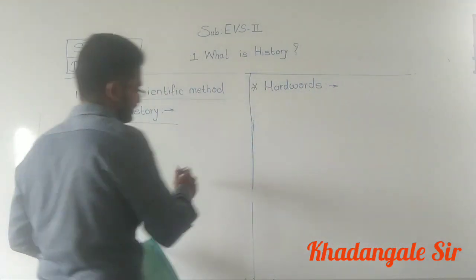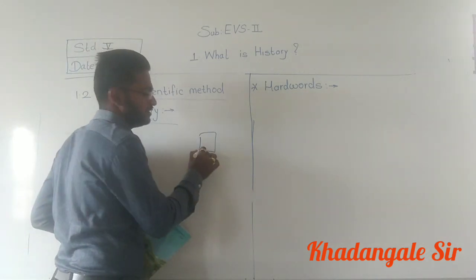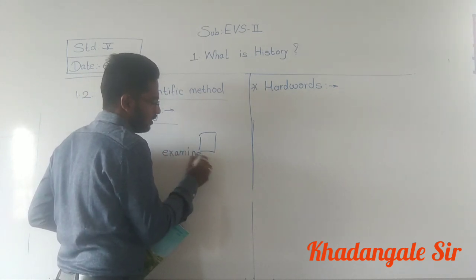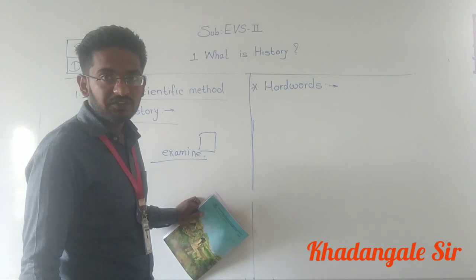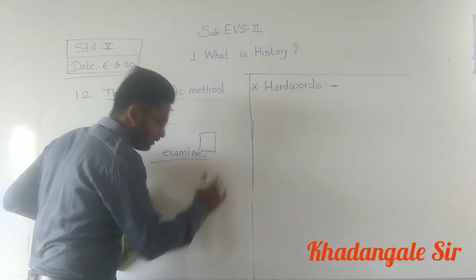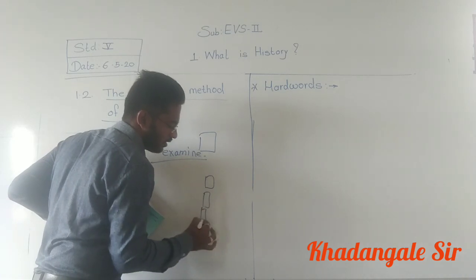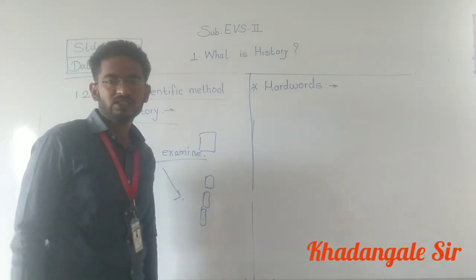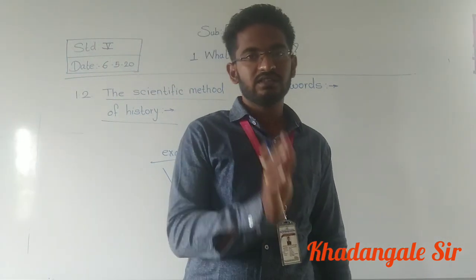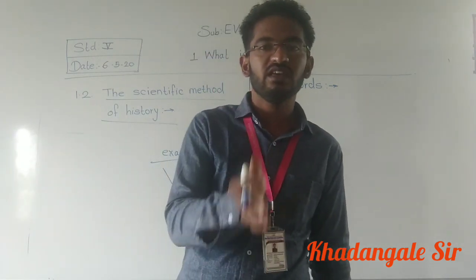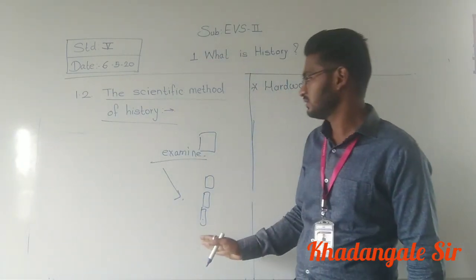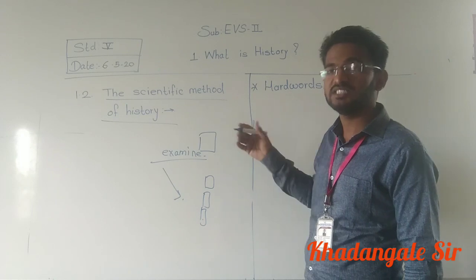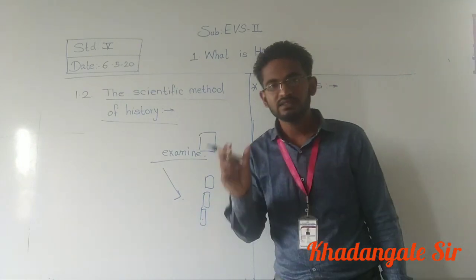To find the evidence we use the scientific method, to examine it we use the scientific method, and again all the evidence we have to arrange in a sequence, for that also we need the scientific method. Understood? So even though sciences are different, history uses scientific methods to collect the evidence, to arrange it properly in a sequence, and to examine it.